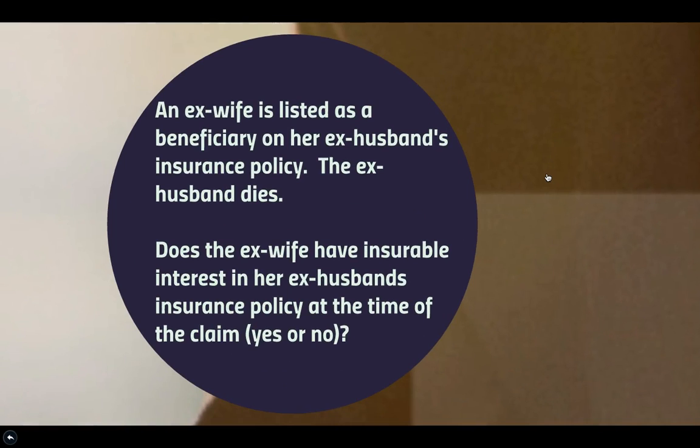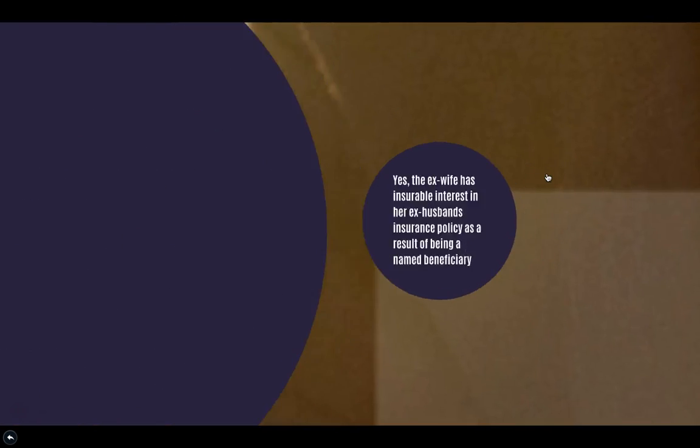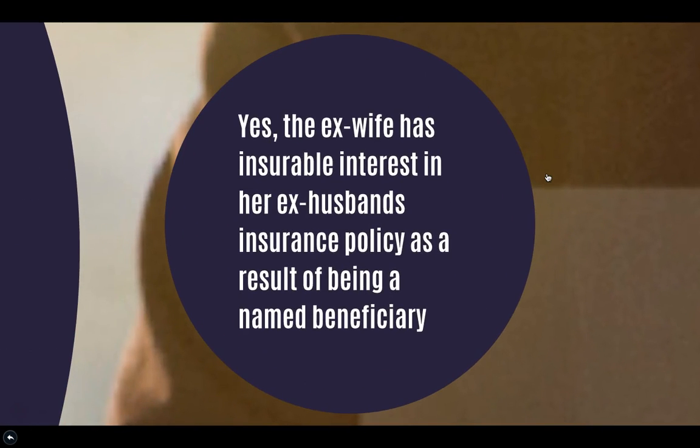Another example is that an ex-wife is listed as a beneficiary on an ex-husband's insurance policy. In other words, the parties are no longer married, but the ex-wife still is the beneficiary of the policy, and the ex-husband dies. Does the ex-wife have insurable interest in her ex-husband's insurance policy at the time of the claim? The answer is yes, she does, because she's a beneficiary. It doesn't matter that they weren't married. It's not material. What's material was that she was a named beneficiary in the policy and therefore had insurable interest and was able to collect on the claim.